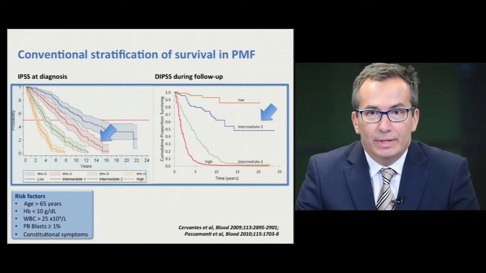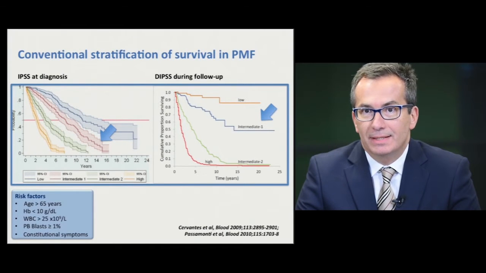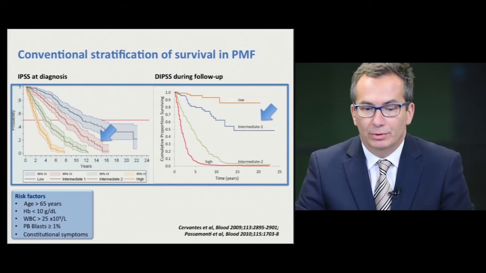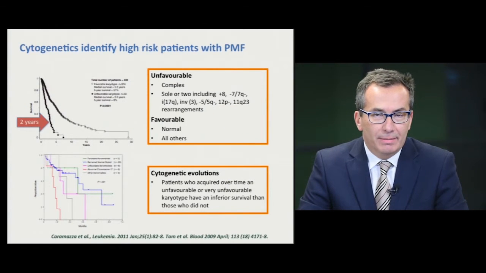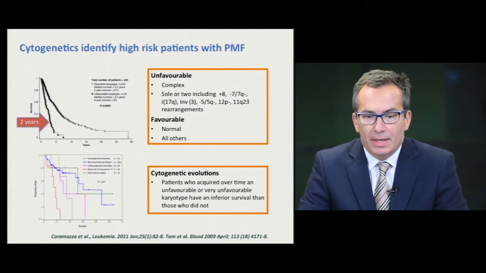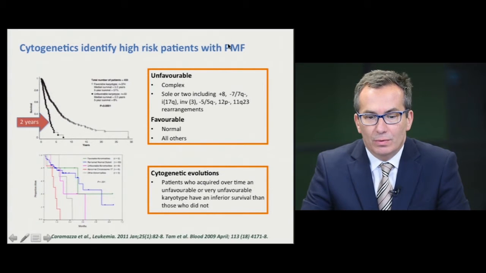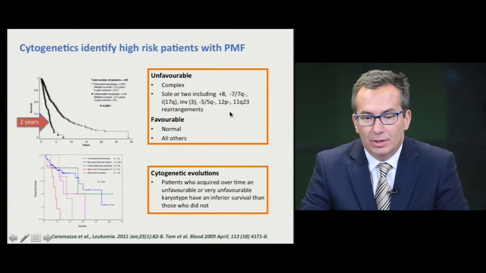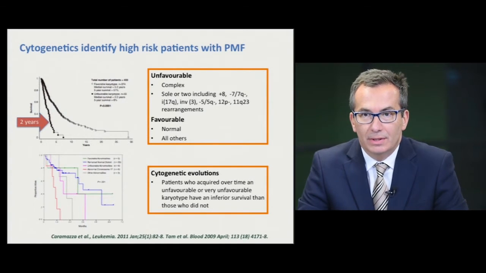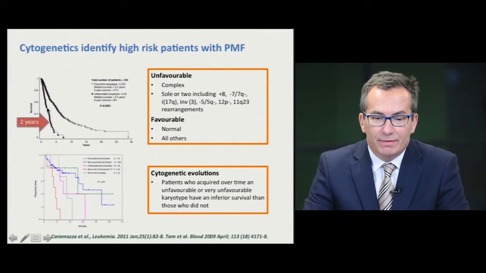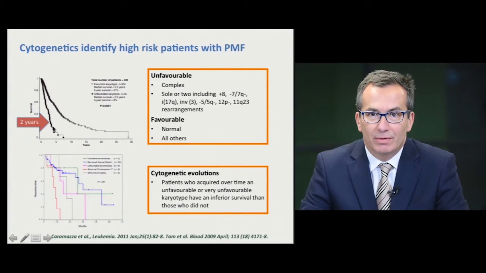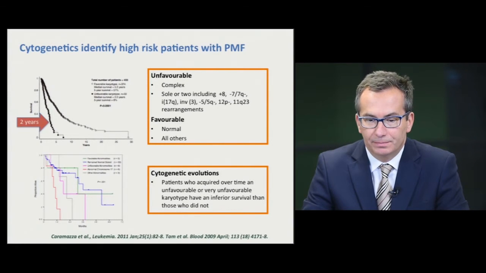But we know that we can use IPSS and DIPSS, which are clinically based prognostic models, but we have a lot of information about cytogenetics and mutation analysis. And if you look at a patient with one of these cytogenetic profiles, so a complex karyotype or one among these chromosome aberrations, 8, 7, 5, 17, 11, 12, these patients have a much worse survival. So the median survival of these patients is around 2 years.